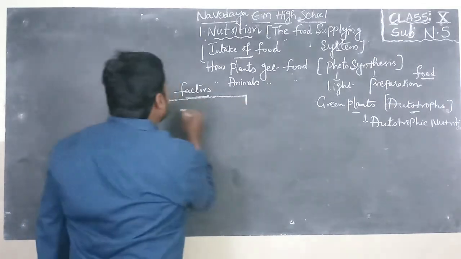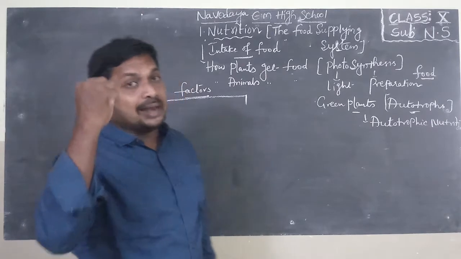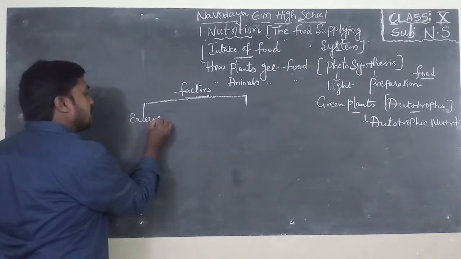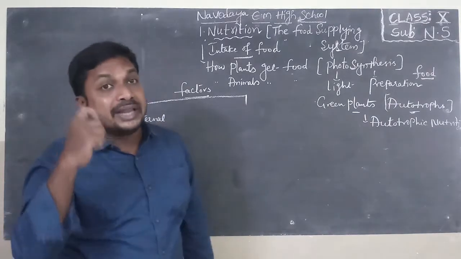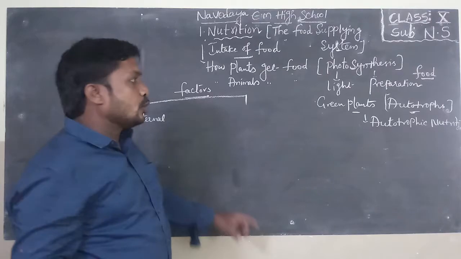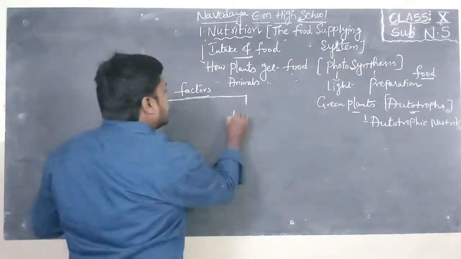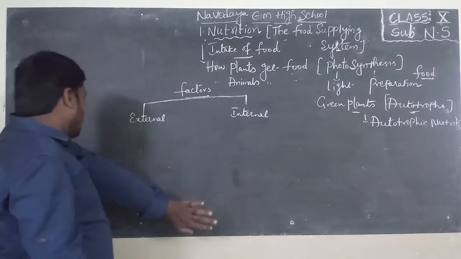These factors can be categorized into two groups according to their availability. The things which are essential to green plants to perform photosynthesis are known as factors. One is external factors, and the second is internal factors.